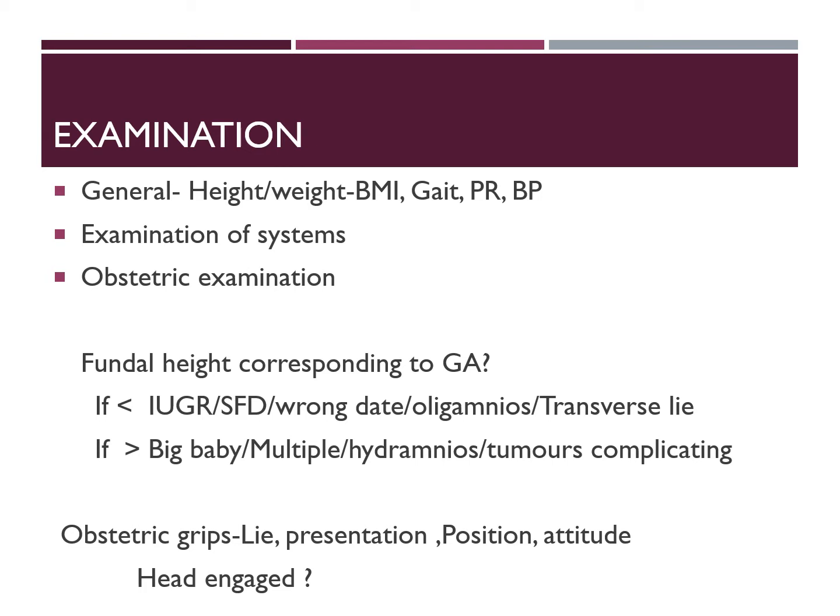Now you have to say whether the head is engaged or not. In the second pelvic grip, if you get only the sinciput, or no part of the fetal head, then you can say it is an engaged head. If you get both the sinciput and the occiput, the head is unengaged. So remember, whether the head is engaged or not is determined by the second pelvic grip, depending upon whether you are able to palpate the occiput and sinciput both or only one pole.